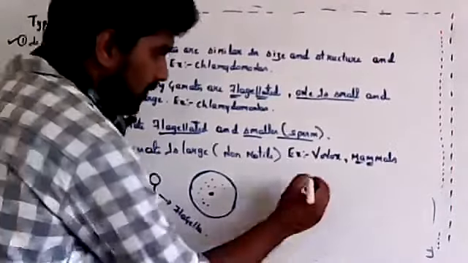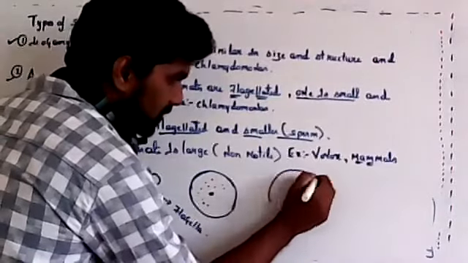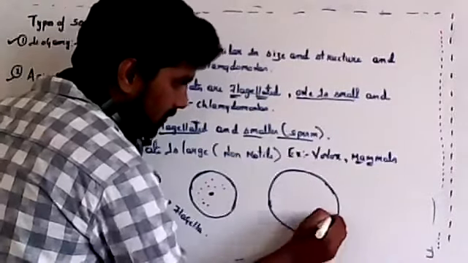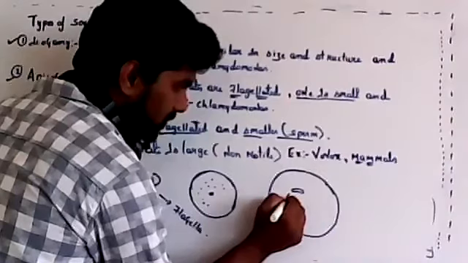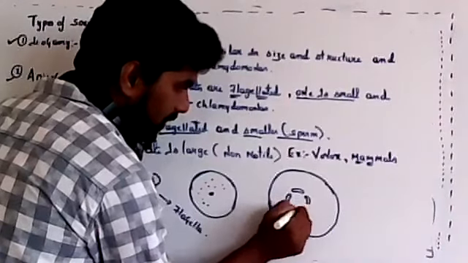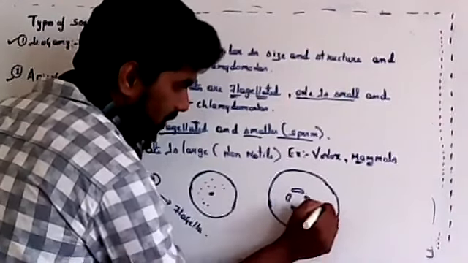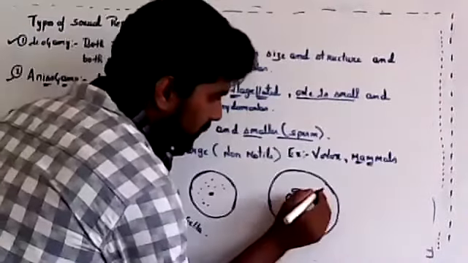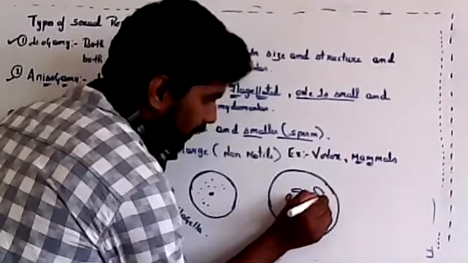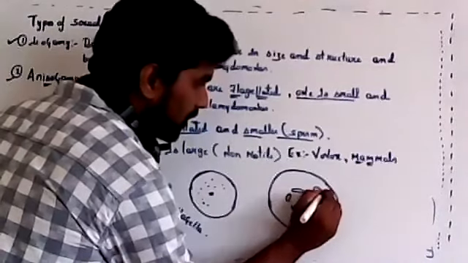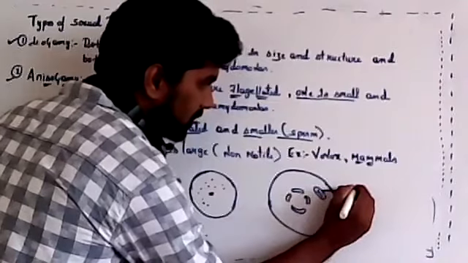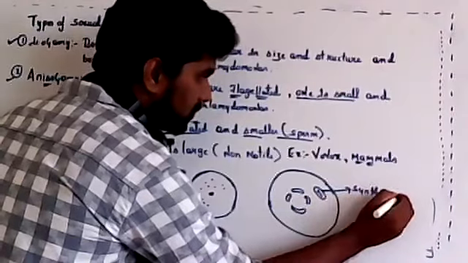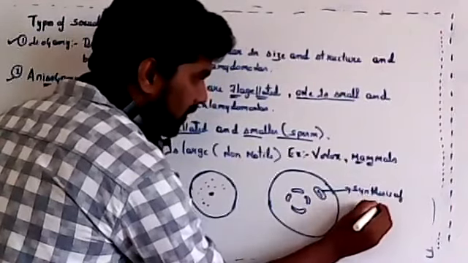Inside the cell, at the center there will be the nucleus, and surrounding the nucleus there will be cytoplasm. Organelles will be present, like mitochondria, whose function is synthesis of ATP.